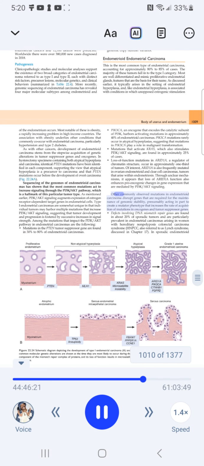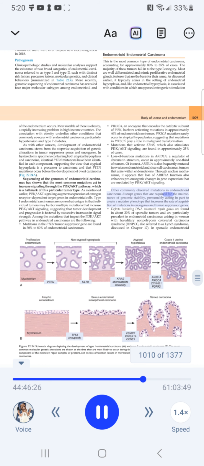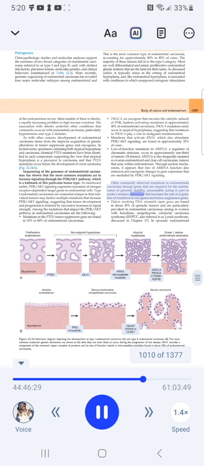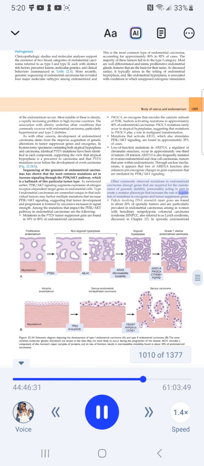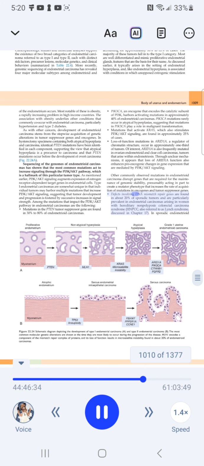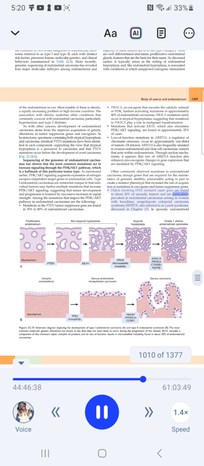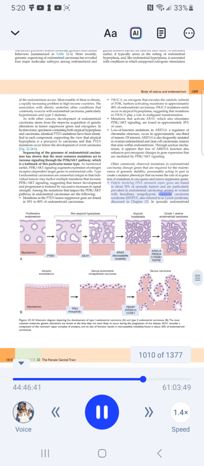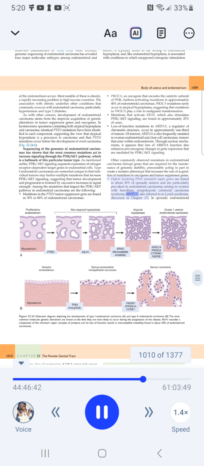Other commonly observed mutations in endometrioid carcinoma disrupt genes that are required for the maintenance of genomic stability, presumably acting in part to create a mutator phenotype that increases the rate of acquisition of mutations in oncogenes and tumor suppressor genes. Defects involving DNA mismatch repair genes are found in about 20% of sporadic tumors and are particularly prevalent in endometrial carcinomas arising in women with hereditary nonpolyposis colorectal carcinoma syndrome (HNPCC), also referred to as Lynch syndrome, discussed in Chapter 17.